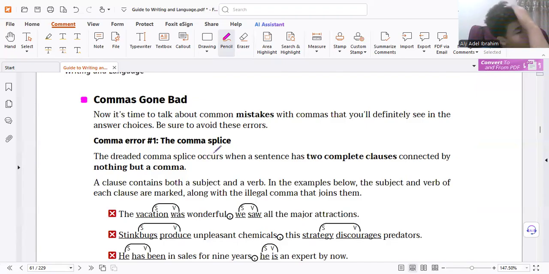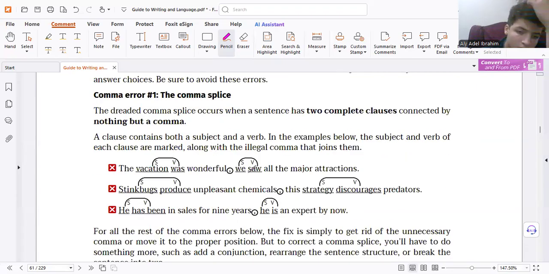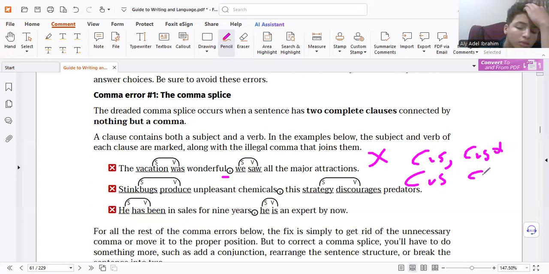Anything against the rules we studied is called unnecessary punctuation. Simply, here, two complete sentences joined by a comma is a run-on mistake. Look, as I told you, complete sentence, comma, complete sentence, wrong. Complete sentence, nothing, complete sentence, run-on mistake, wrong. This is because there is no rule for that. So be careful.